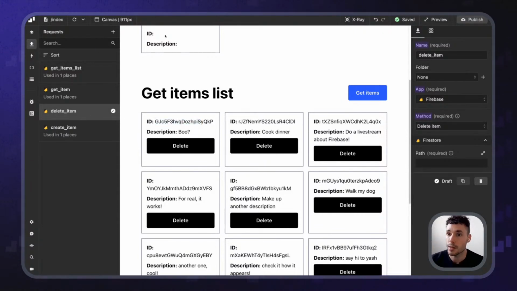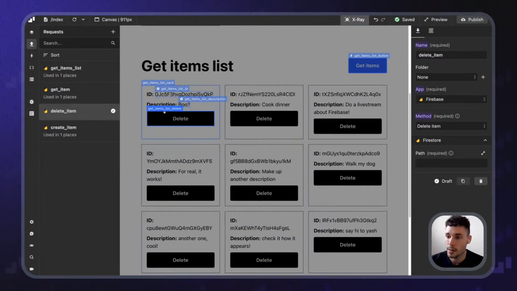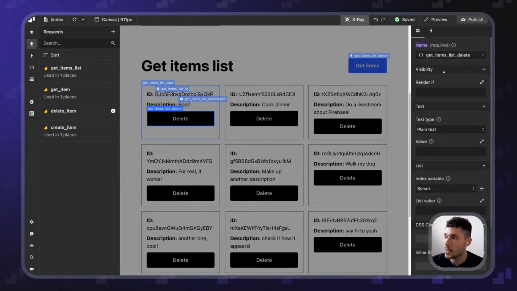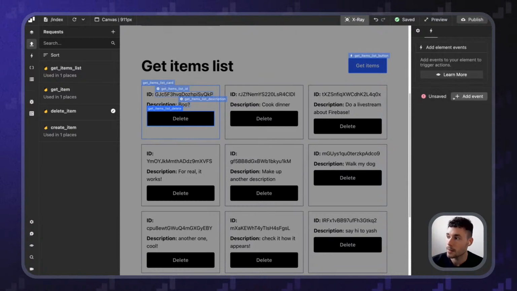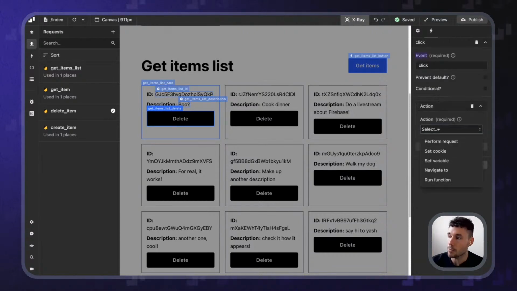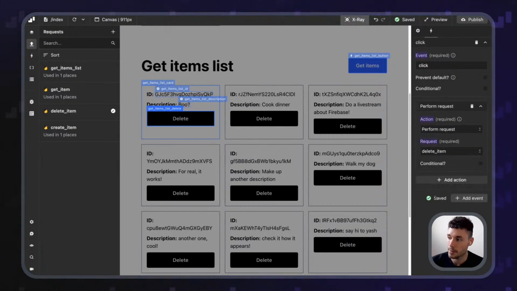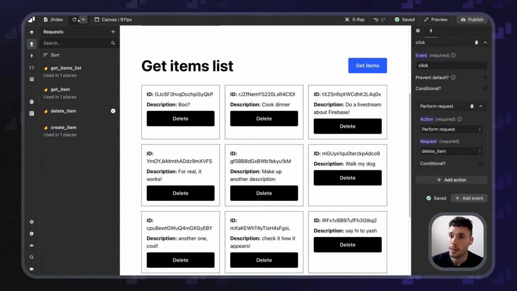Okay, so let's do it. We are gonna say X-ray get items list delete, and I will say, hey, create an event. So when we click on this, it will perform a request of delete the item like that. Okay, and now